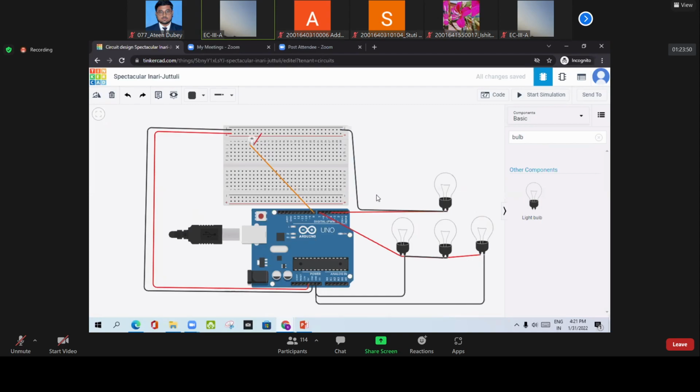What I have done, please listen carefully. We have connected a sensor, and the sensor will send some signal at this particular pin to the microcontroller. That is, pin number 8 will be the input pin for this microcontroller. According to the signal received at pin number 8, pin number 7 and pin number 4, which are digital pins, will be turned on or off. When this microcontroller sends 1, all the bulbs will turn on. And when it sends 0 to these pins, all the bulbs should turn off.